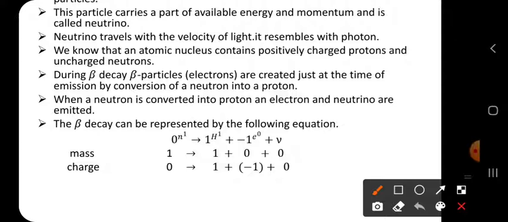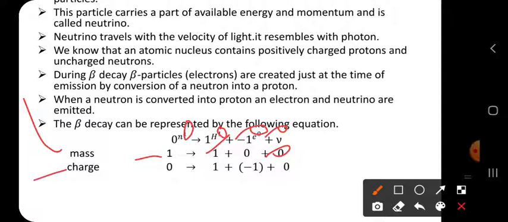And let me check the charge. See, let me check the mass first. Mass of neutron here is 1, and mass of the proton is 1. So left side is 1 and right side is also 1, and its mass is 0. Here its mass is nothing, meaning 0.